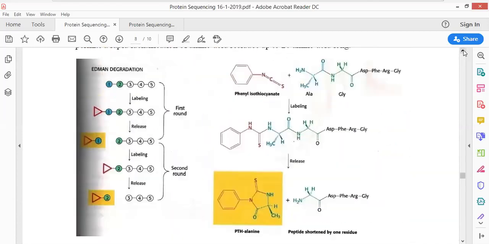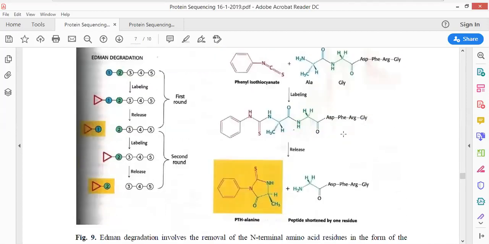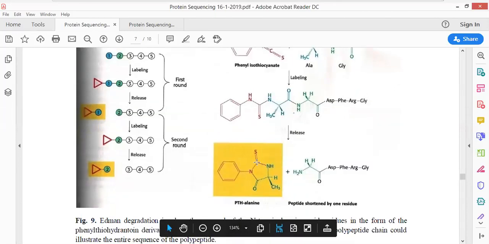Another answer to the above question. See, even if this Edman degradation reagent, this sulfur, reacts with the side group, after reacting with the side group the cyclization step will never take place. And if the cyclization step never takes place, the phenyl thiohydantoin derivative will never be produced.